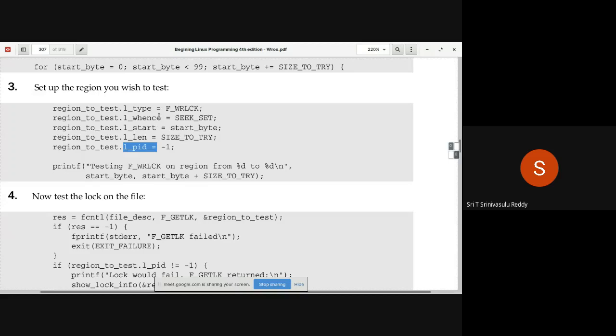So after initializing this, now you are going to verify for write lock. Is it possible or not? So you are displaying a message here, printf, testing write lock on region from so-and-so to so-and-so number. From so-and-so to so-and-so means what? From start byte to start byte plus size to try. I think all of you are following. So you are trying to display a message saying that I am trying to apply an exclusive lock or write lock on this particular region. So is it possible or not?